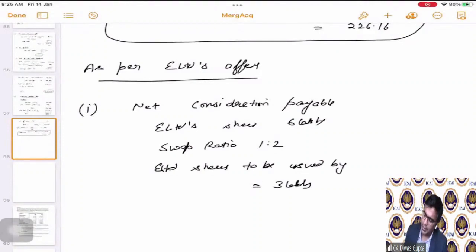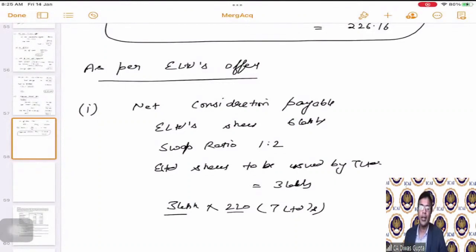To be issued by T Limited. So T Limited will issue 3 lakh shares, and the market price of these 3 lakh shares to be issued will be 220. So this is from the perspective of T Limited, correct? So that means the total amount of consideration agreed is 660 lakhs rupees.